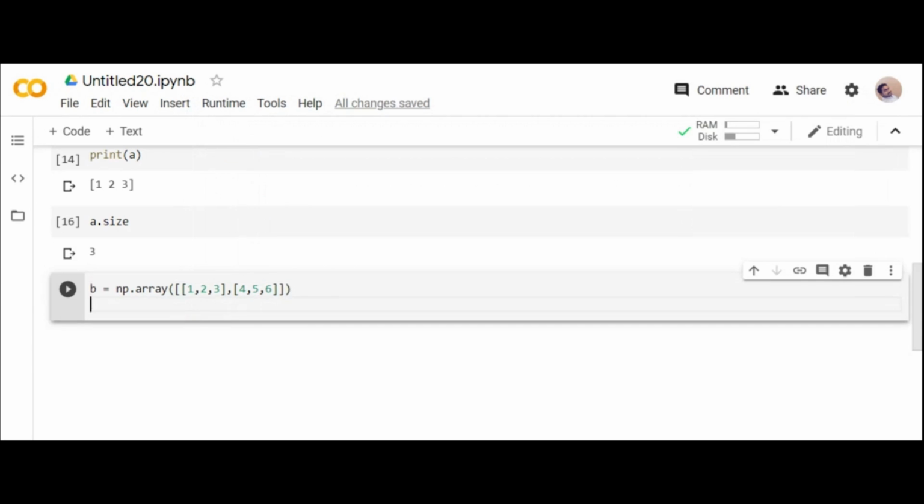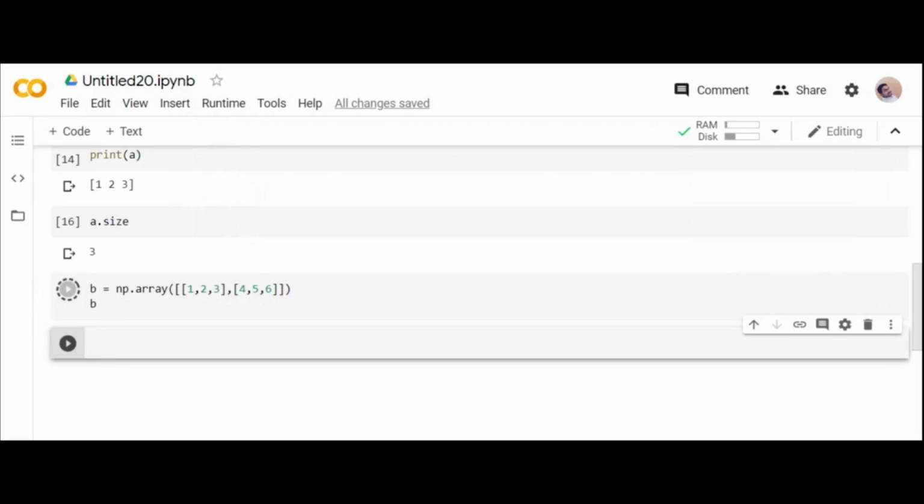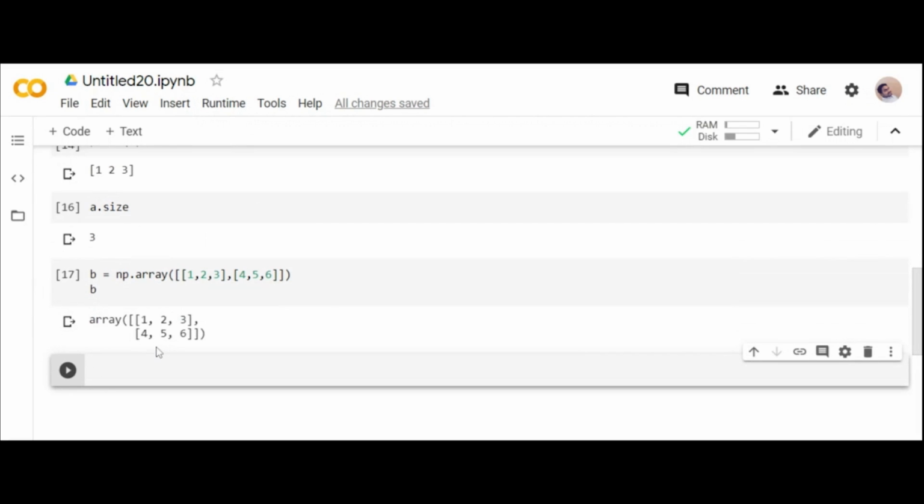See, I can print B. If you use B, nothing, you get array of, that's it. See, array of 1, 2, 3, 4, 5, 6. That is a multi-dimension array. Why do we need multi-dimension? As you already have the answer, because every data is in the form of multi-dimension, in the format of number of rows and columns. We talk about it as a matrix.